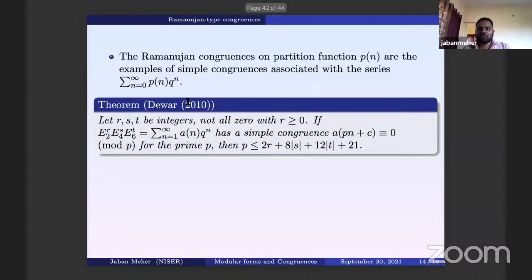And this is the result of Michael Dewar. He used the mod P theory to prove the non-existence of Ramanujan type congruences, or simple congruences, for these kinds of modular forms.